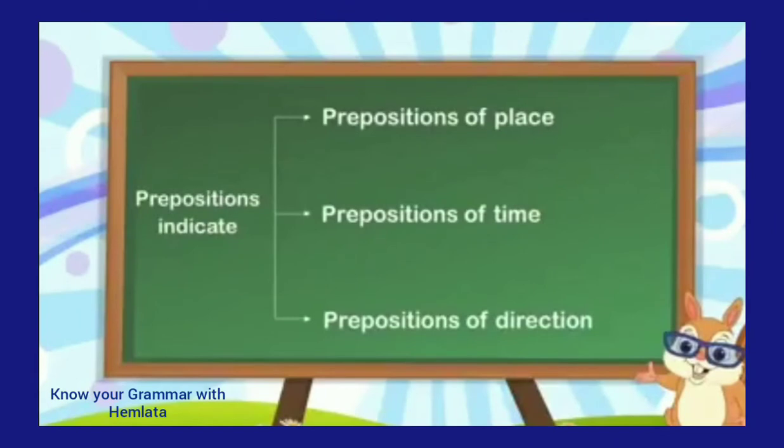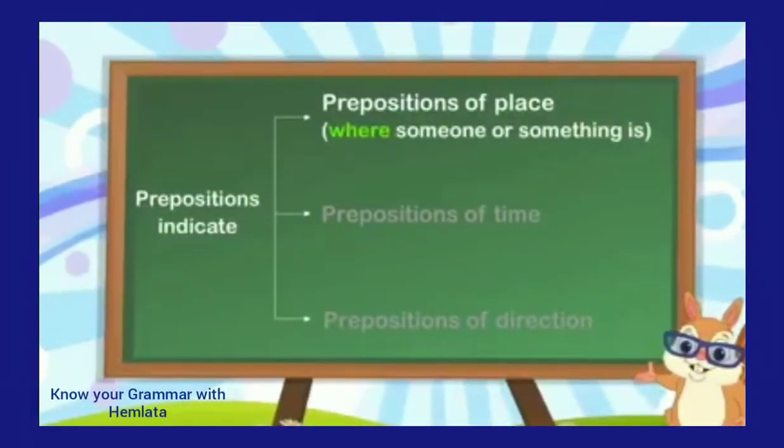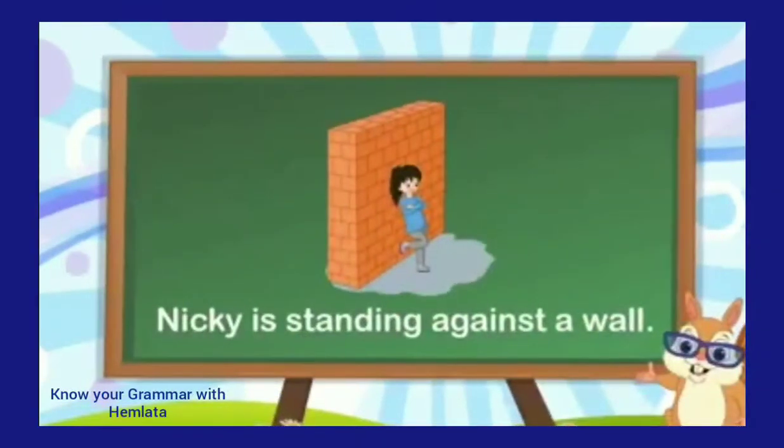Now, a preposition indicates three ways: preposition of place, preposition of time, preposition of direction. Firstly, we will discuss preposition of place, where someone or something is, which refers to the place. Then take examples of the place.